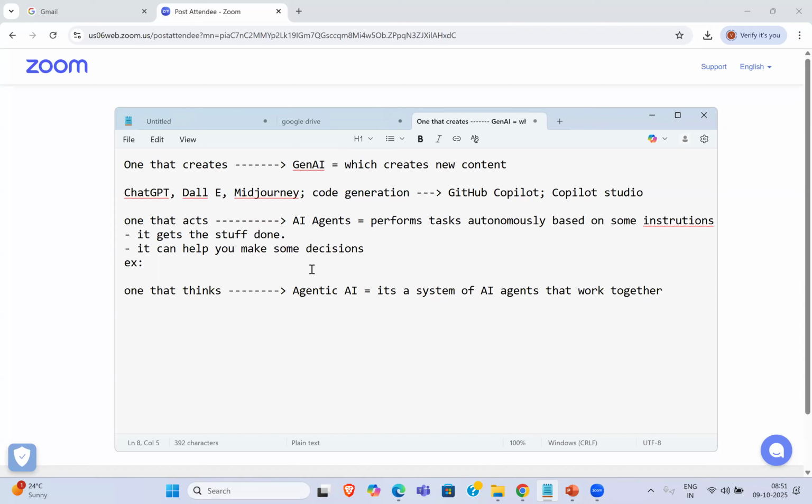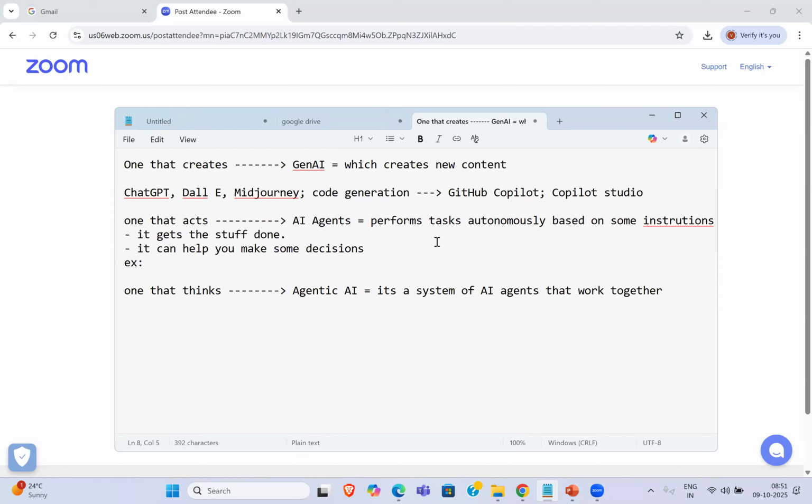Now, all these things, I'll tell you, AI won't work in isolation. Yesterday I also told you very clearly, AI doesn't work in isolation. All of these things we apply collectively, we use them in union. Think of generative AI as a creative assistant, and your AI agent as a smart performer or smart task executor, and your agentic AI as a project manager.